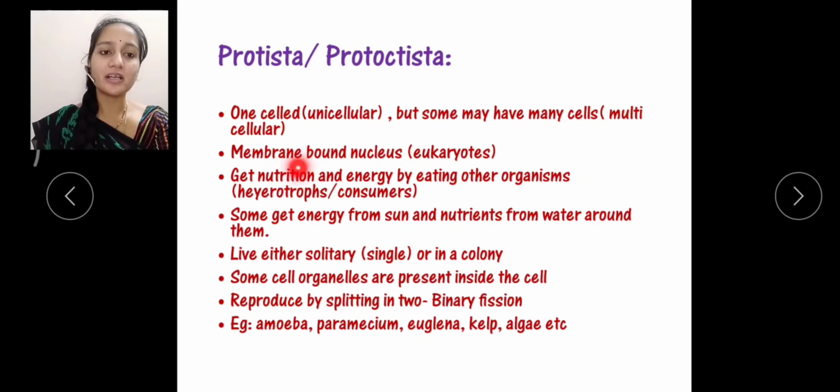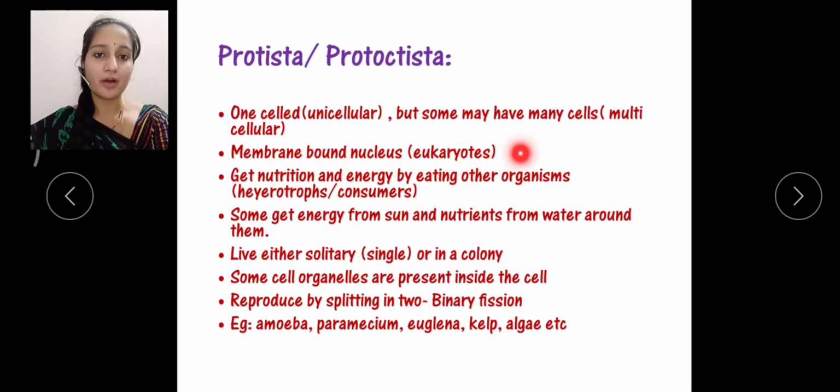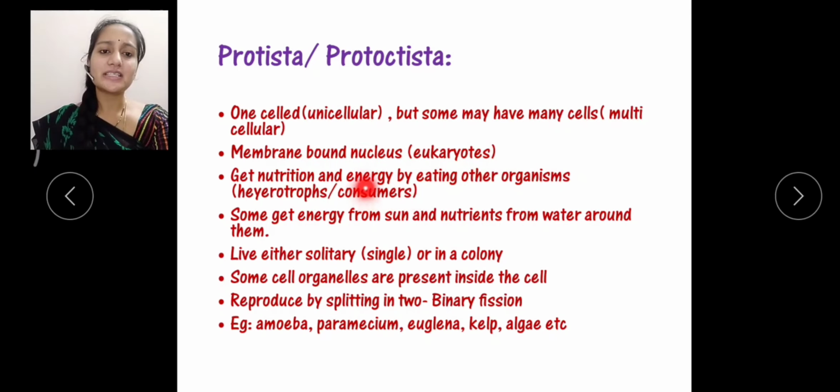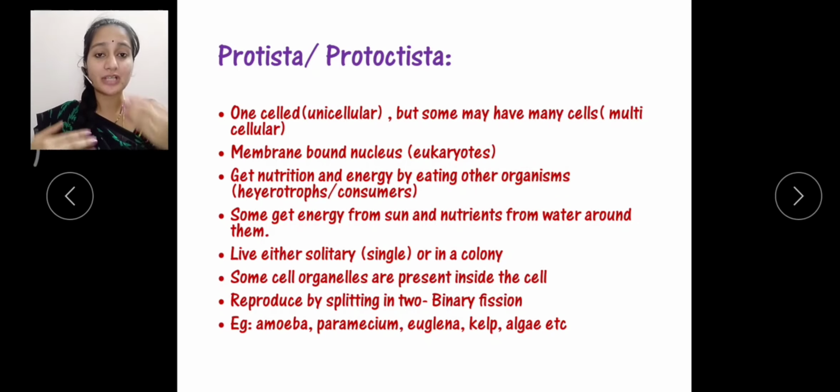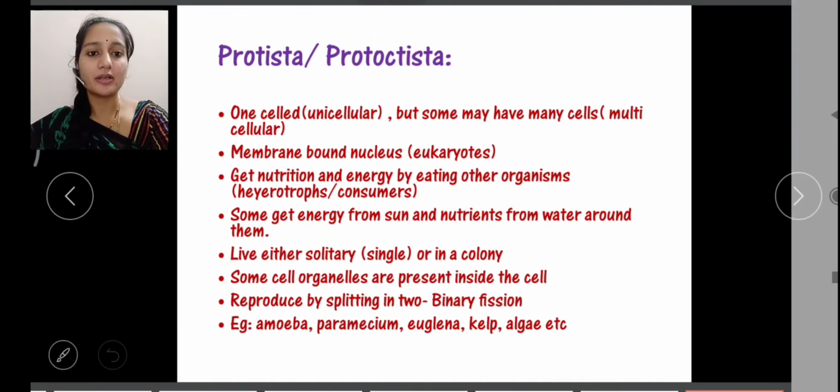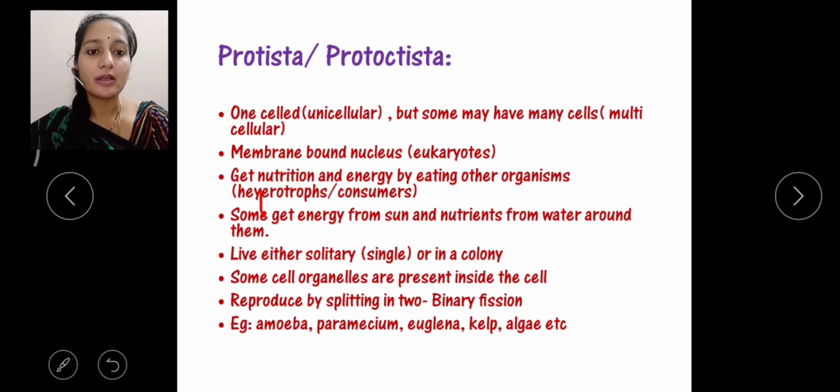They come under eukaryotes, meaning they have a membrane-bound nucleus, and they get nutrition and energy by eating other organisms. Such organisms are called heterotrophs or consumers.